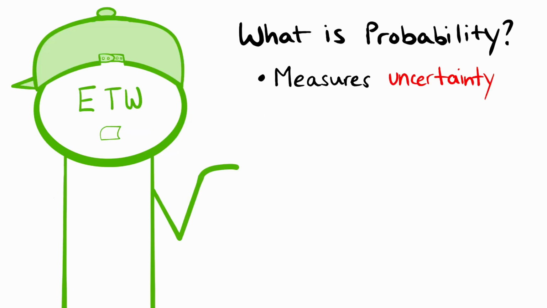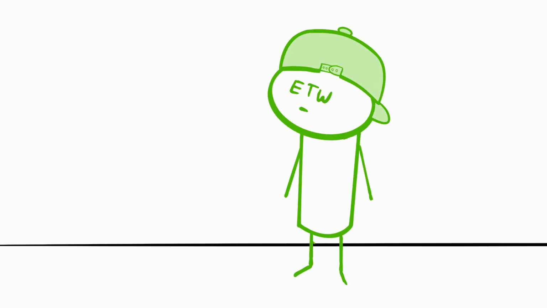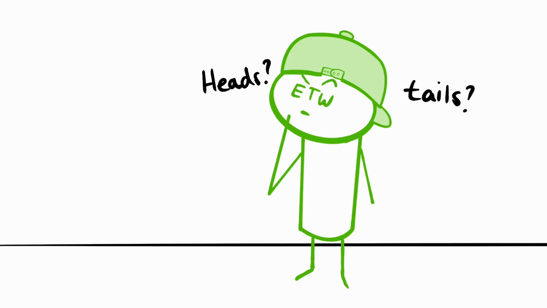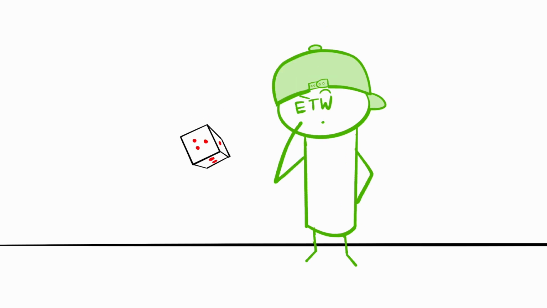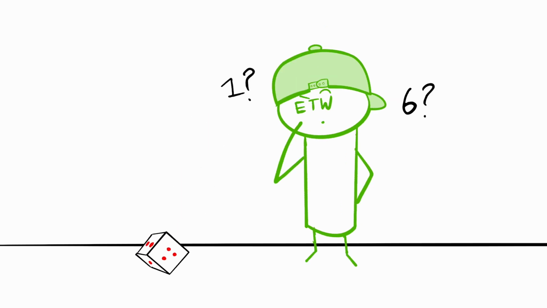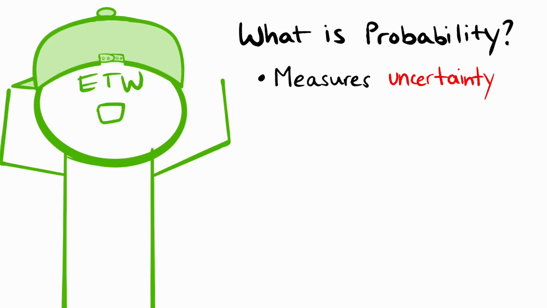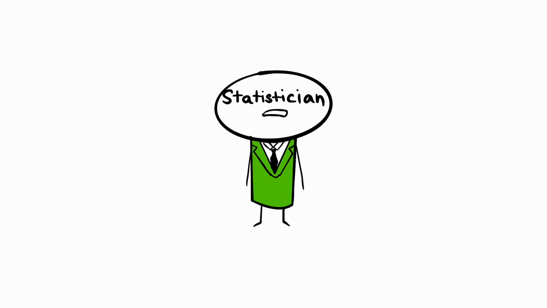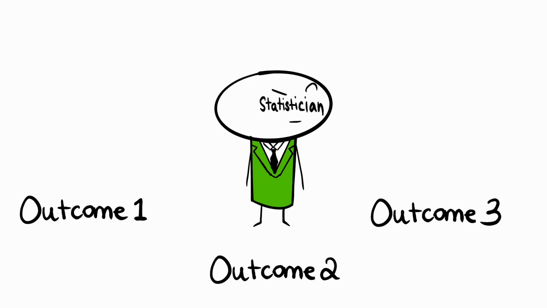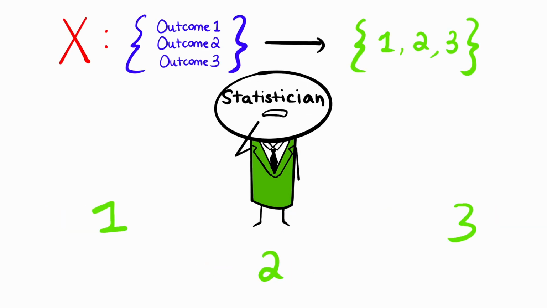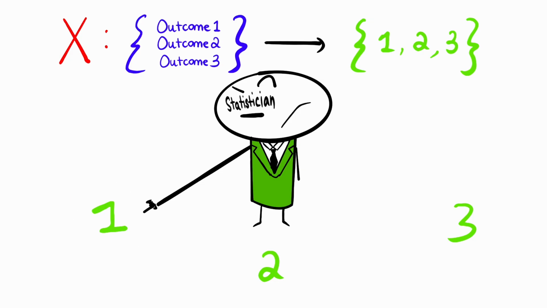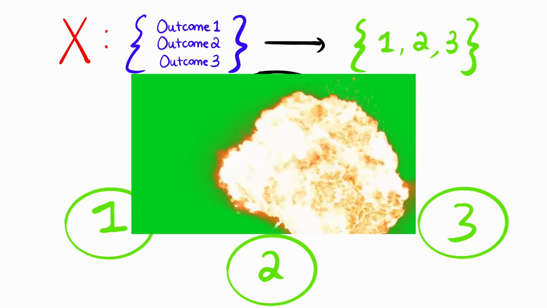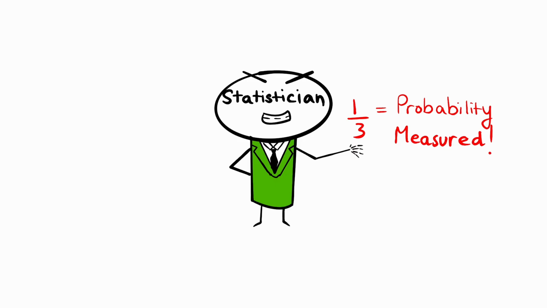Probability measures uncertainty. If you flip a normal fair coin, you cannot know if the coin will land heads or tails. If you roll a normal fair dice, you cannot know if you will get a 1 or a 6. Unless you have some crazy foreshadowing powers, you will not know what you are going to get. That being said, how exactly are we supposed to measure probability? The most straightforward way statisticians came up with is to look at all the possible outcomes via a random variable and then say, okay, I want this specific outcome out of these other outcomes. And then boom, you have measured the uncertainty of this outcome.